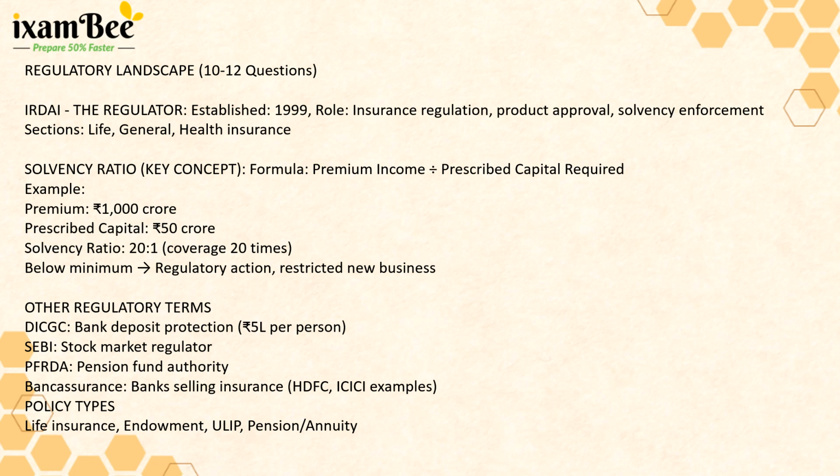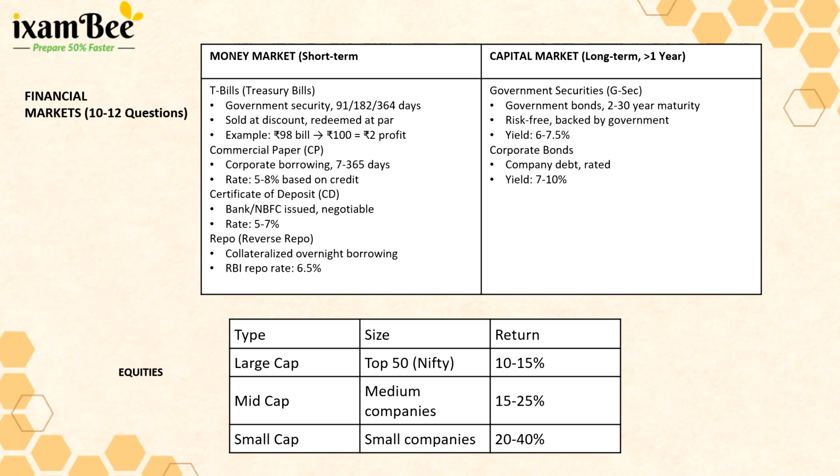Questions were also there on the financial market part, which included 10 to 12 questions on the financial markets and equities, implying stock market basics. While the financial markets have details like money market and capital market, overall the professional knowledge section covered a lot of ground, but most questions were directly from the standard textbooks and the mock tests. The key was thorough reading of IC 85 and IC 86 and revising the core insurance concepts.